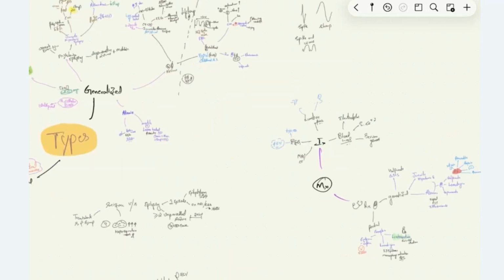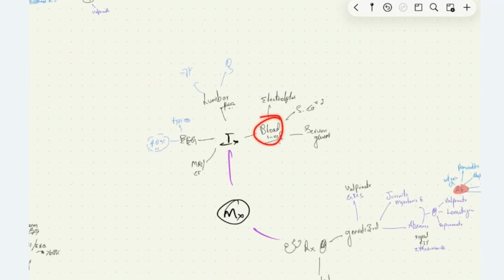We can do blood investigations like serum glucose level, because hypoglycemia can cause it, and serum calcium levels and electrolyte levels, because these are one of the causes of GTCS and other forms of epilepsy and other forms of seizure. And we can do lumbar puncture if we suspect CNS infections and autoimmune encephalitis.